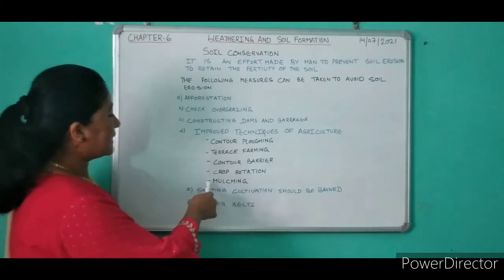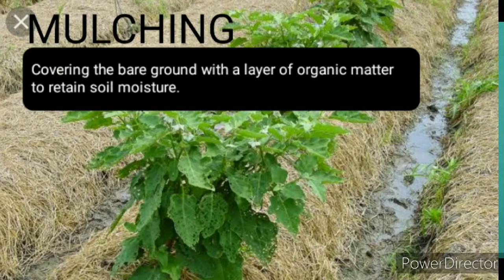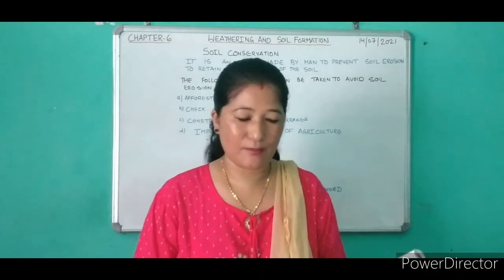Then next one is mulching. Mulching means covering. The bare ground is covered with a layer of organic matter like straw and husk. These husk and straw are used to cover the soil so as to retain the moisture present in the soil.